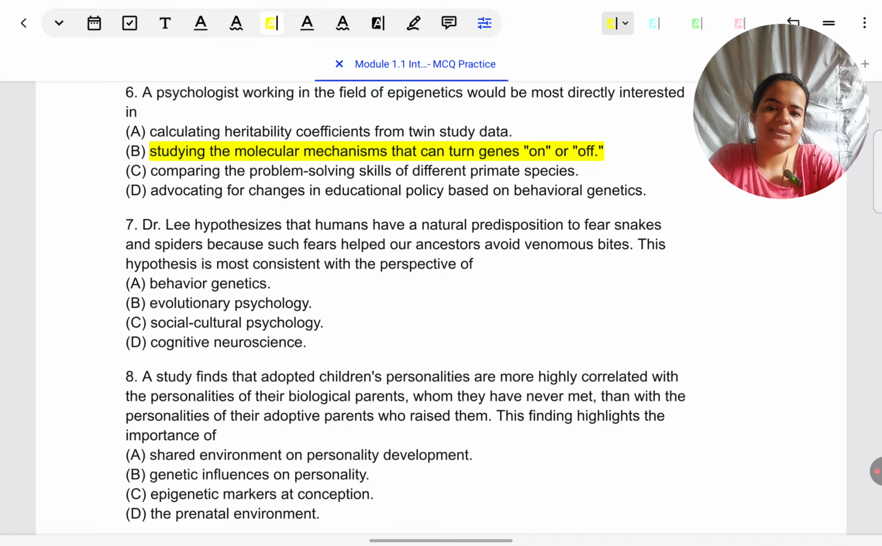Dr. Lee hypothesizes that humans have a natural predisposition to fear snakes and spiders because such fears helped our ancestors avoid venomous bites. This hypothesis is most consistent with the perspective of, again, we just saw it some time back, the researchers who are very interested in ancestors, survival, reproduction: evolutionary.